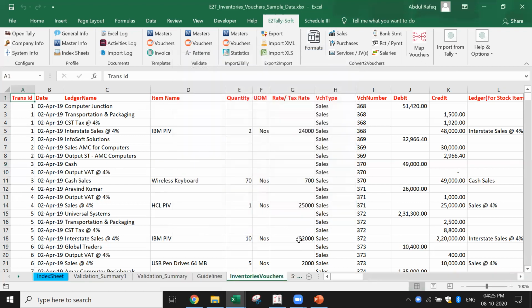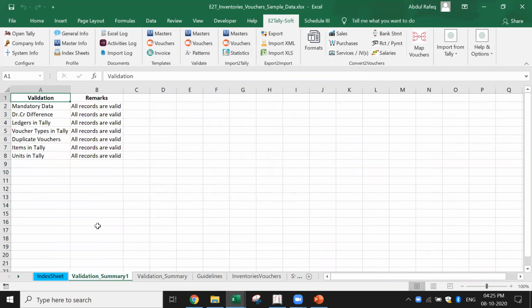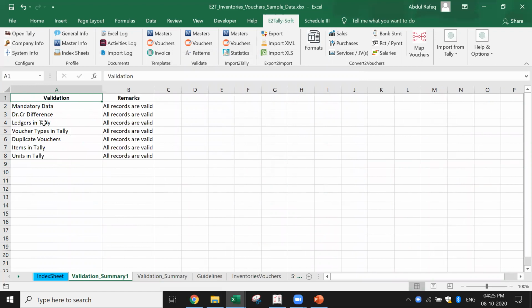Now based on that, it creates a summary and it says validation summary. If you see here, it says all records are valid, debit, credit, holds Tally. And then if you see the second validation we did, this is the validation it does. Ledgers in Tally, all records are valid, voucher types in Tally, duplicate vouchers. Like that, it gives you the validation summary.